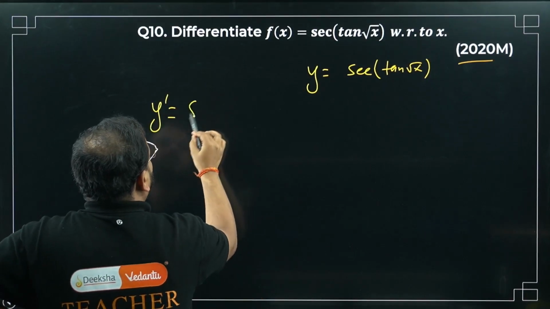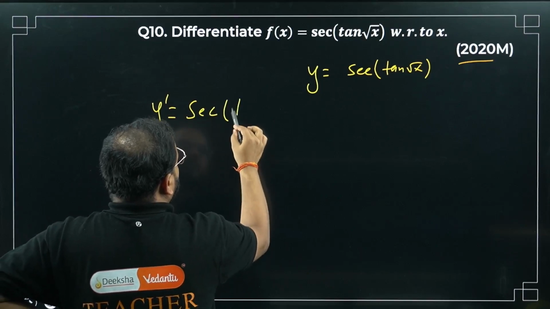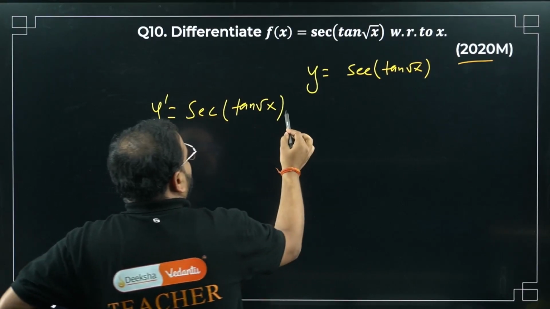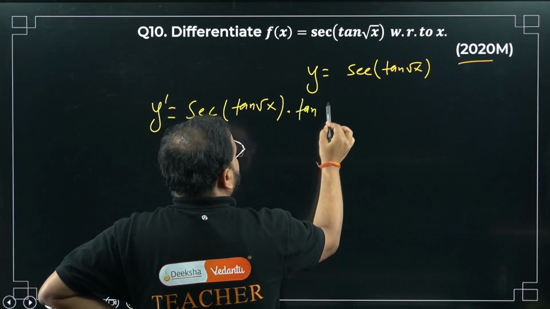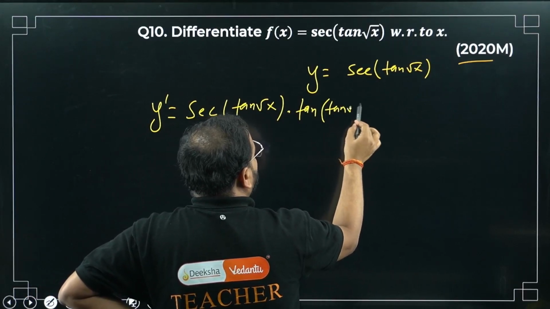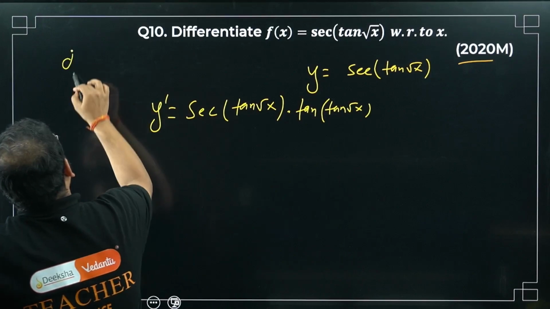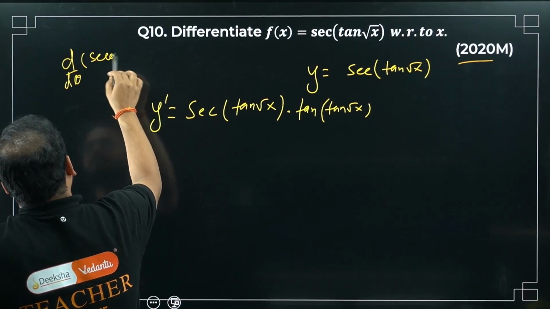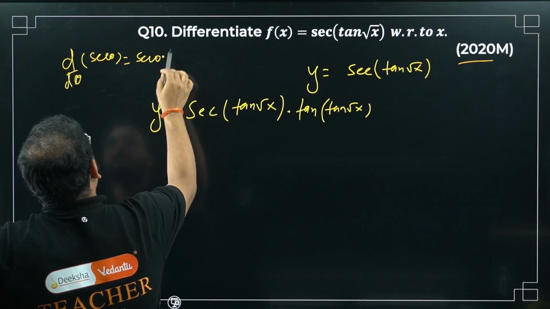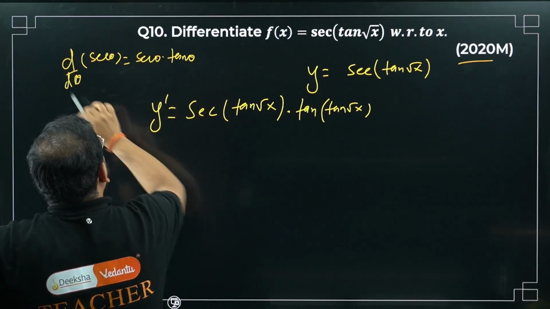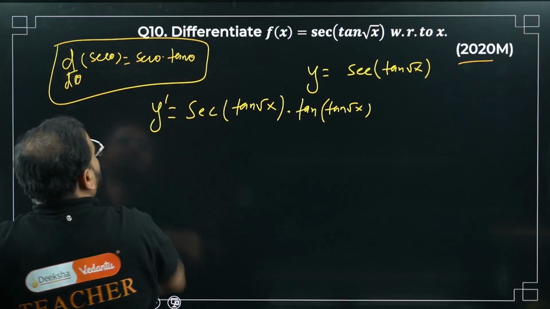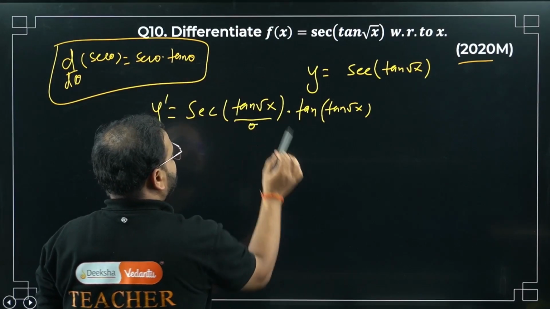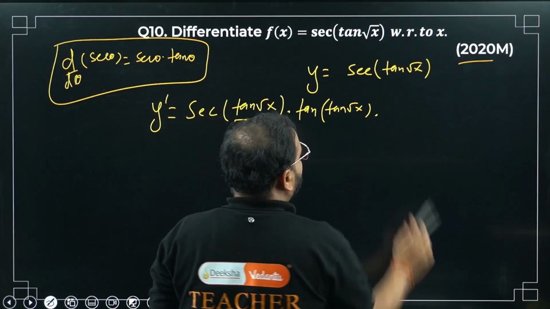So sec of tan root x, and I have to write tan also: tan of tan root x. How come, sir? Remember the differentiation of sec theta is sec theta tan theta. This is a formula. So that's why sec theta tan theta, where theta is this part. Okay, now what are we going to do?